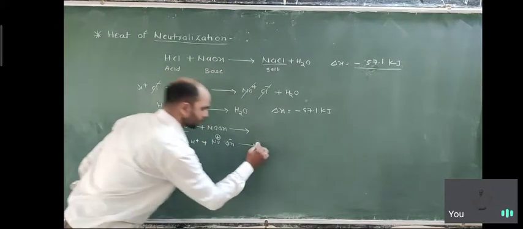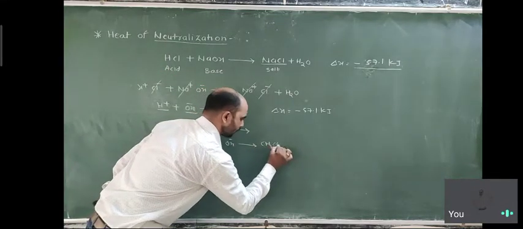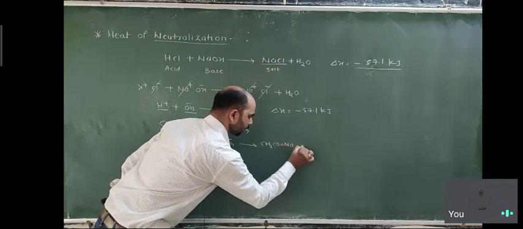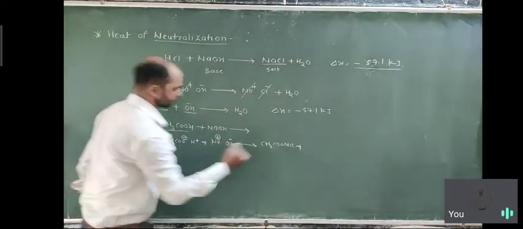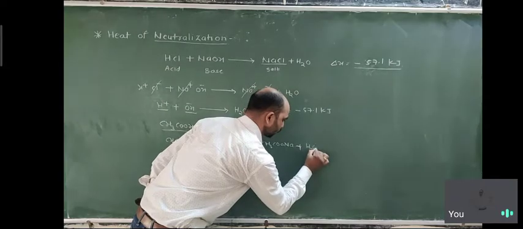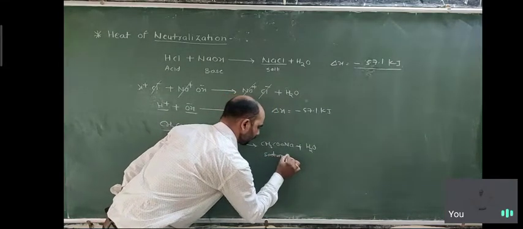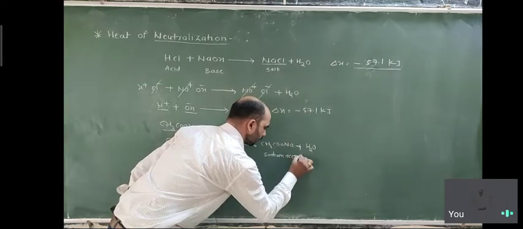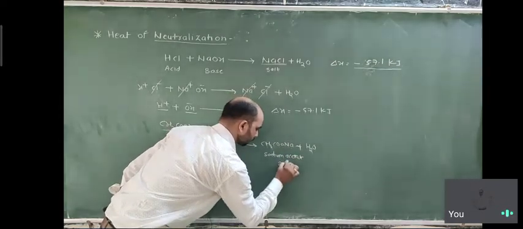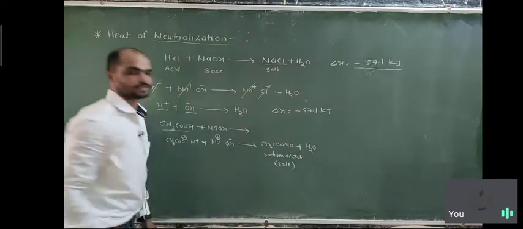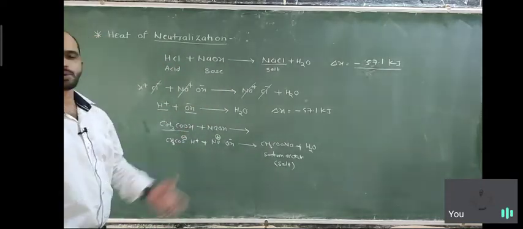So here is the formation of CH3COONa, plus H plus and OH minus, which form H2O. So it is sodium acetate, again a formation of salt. So this is the overall reaction.